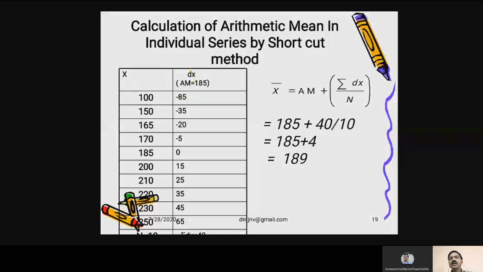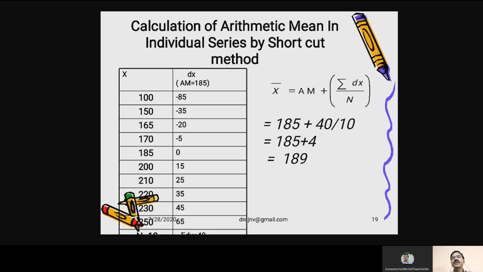Why is it so? Because we are going to calculate average. Average means central value. So your average is definitely going to lie in the central place. So from 100, 150, 165, you find 185 is at the center.